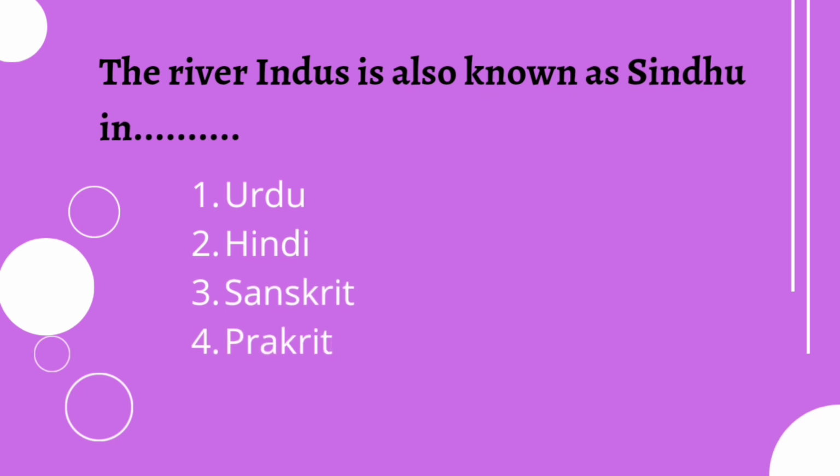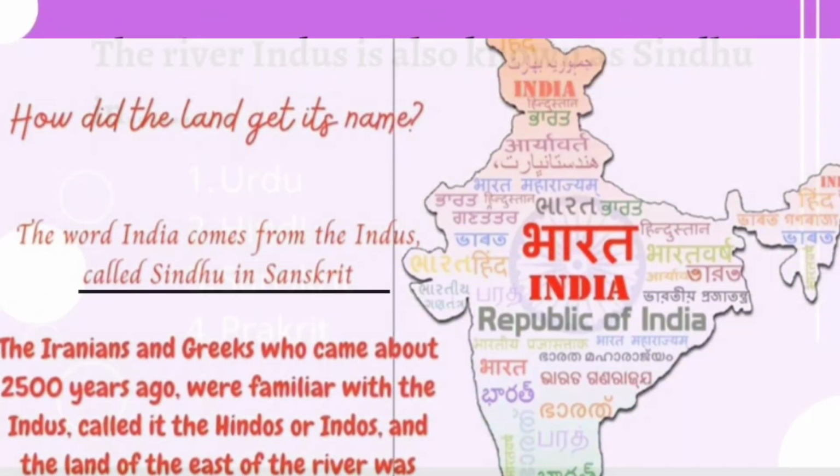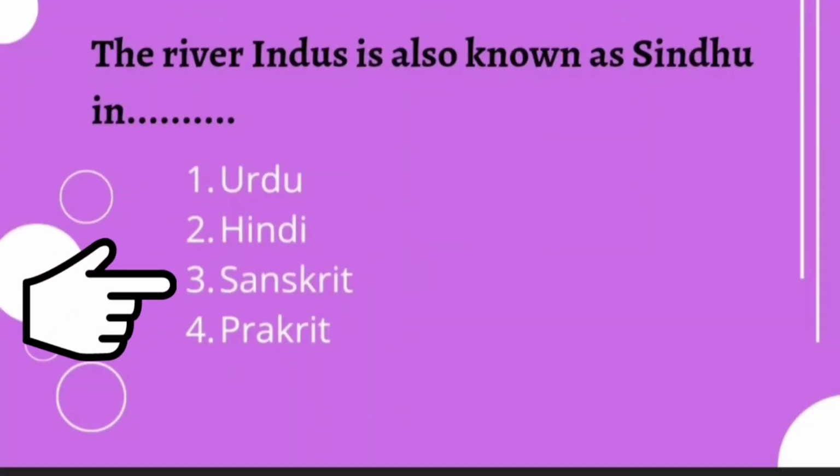The river Indus is also known as Sindhu in dash. In which language? That you have to identify. Option 1 Urdu, 2 Hindi, 3 Sanskrit, 4 Prakrit. So you have to identify the name Sindhu is in which language. So we have studied that the river Indus is also known as Sindhu in Sanskrit language. So option 3 Sanskrit will be the answer.